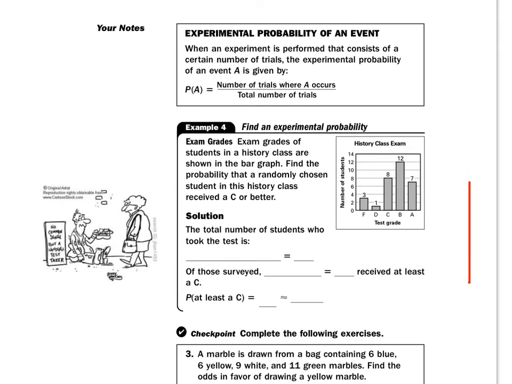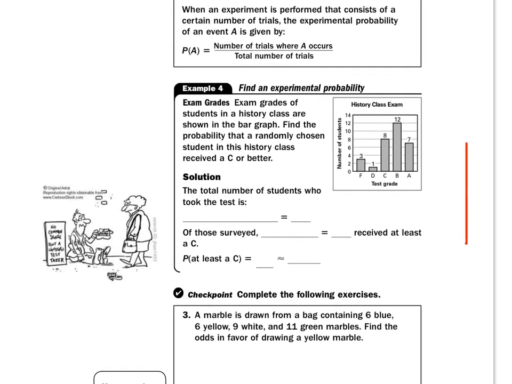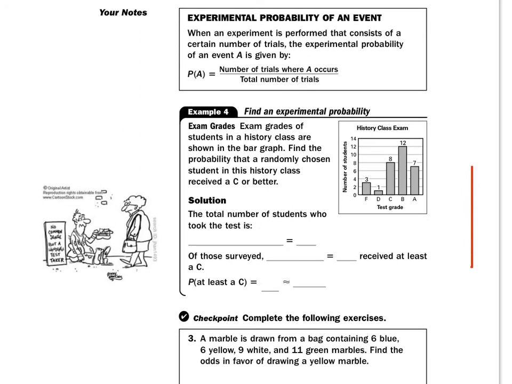The experimental probability of an event. This is where I actually did an experiment, and what happened. When an experiment is performed that consists of a certain number of trials, the experimental probability of event A is given by the number of trials where A occurs, and then the total number of trials. So again, we're talking about probability, not odds. So we kind of went from probability to odds back to probability, and you'll have to do that on the test as well.